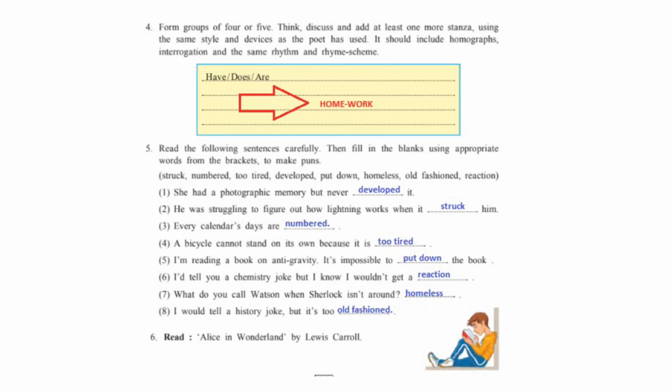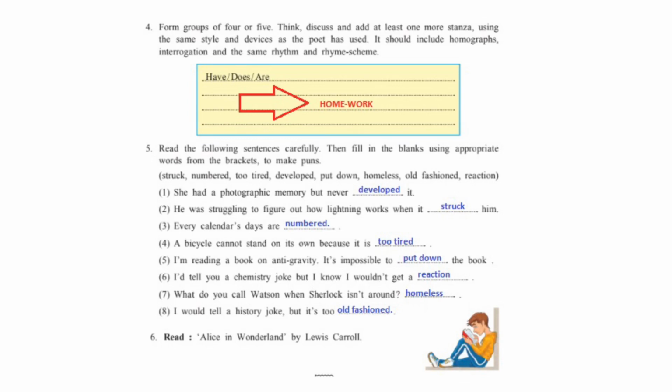The first sentence, she had a photographic memory but never developed it. Second, he was struggling to figure out how lightning works when it struck him. Third, every calendar's days are numbered. Fourth, a bicycle cannot stand on its own because it is too tired.